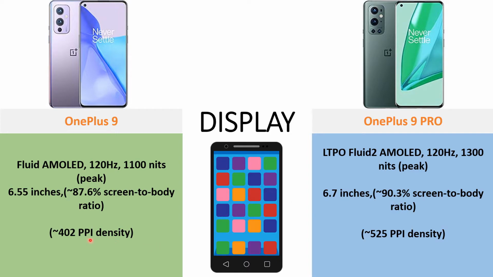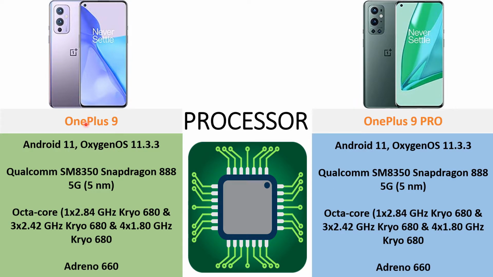Coming to the PPI density, the OnePlus 9 has a 402 PPI density, whereas the OnePlus 9 Pro has a 525 PPI density. Coming to the processor, now the OnePlus 9 is running on Android 11 Oxygen OS, whereas the 9 Pro is also running on Android 11 Oxygen OS. Both of them come with the same Qualcomm Snapdragon 888 processor. Both of them are again octa-core processors with Kryo 680 technology, and they both have the GPU of Adreno 660. So basically there's no difference in the processor of both of them.